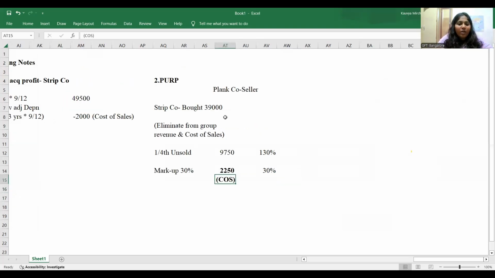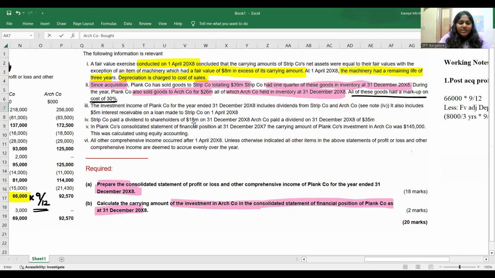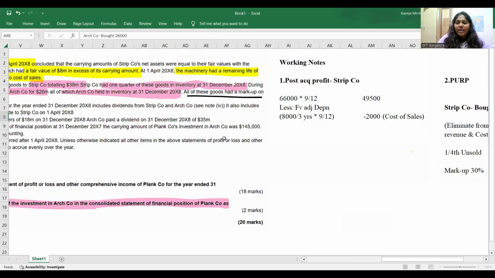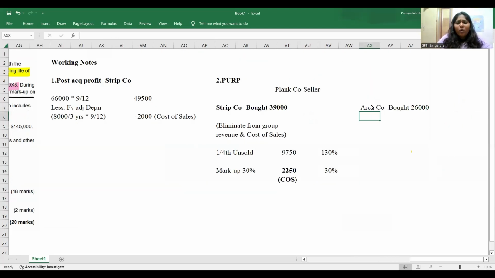That's enough. Next, the same company has sold to Arch company, who bought around 26 million, all of them lying in the inventory. Now, would you go ahead and eliminate from group revenue and group cost of sales, is my question. Do we do it?